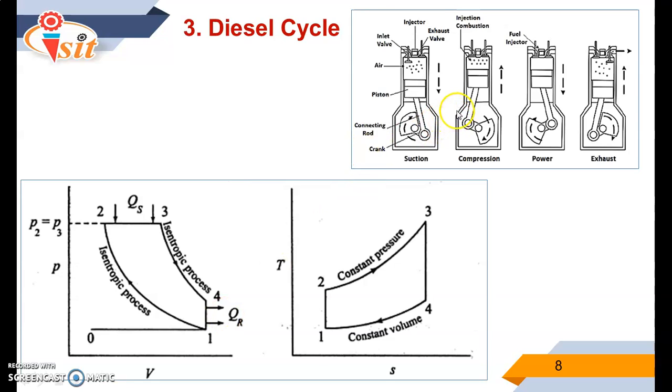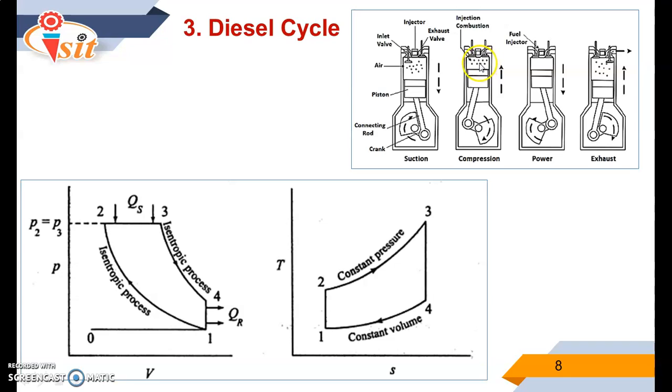When the piston moves from BDC to TDC during compression, whatever air came inside during the suction stroke gets compressed at a high pressure. So the process 1-2 represents the isentropic compression process.